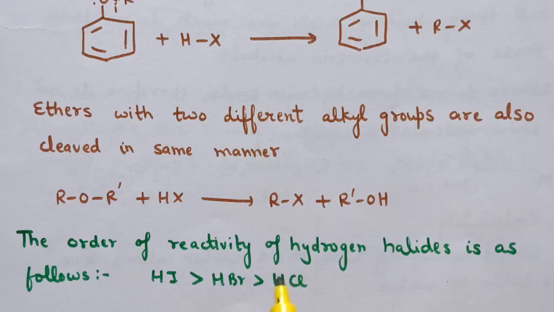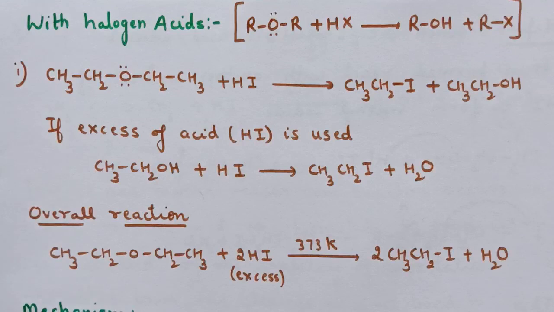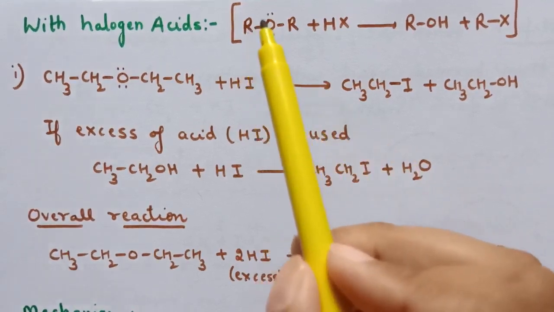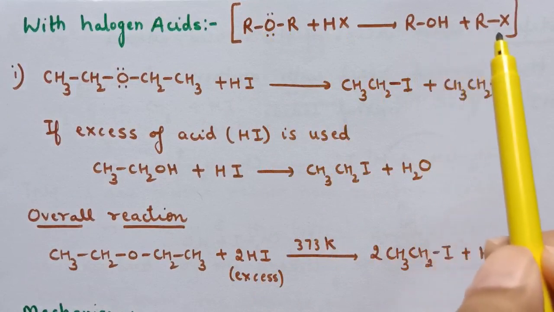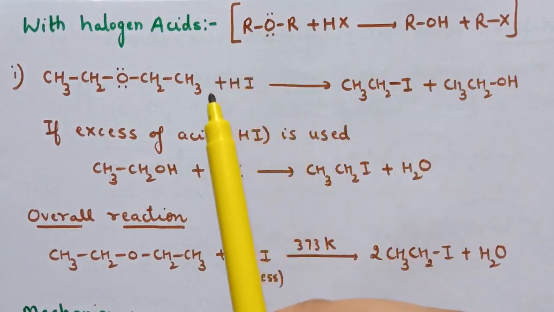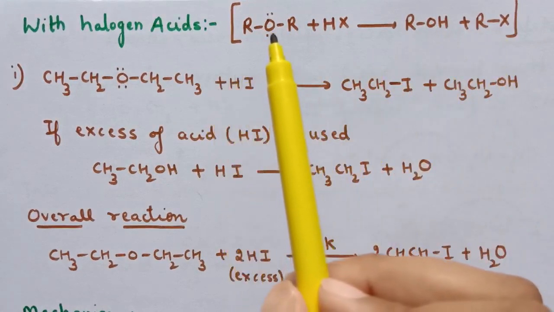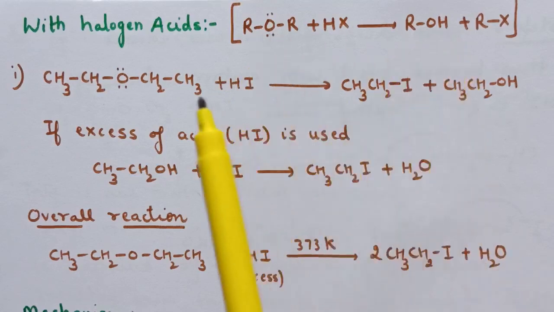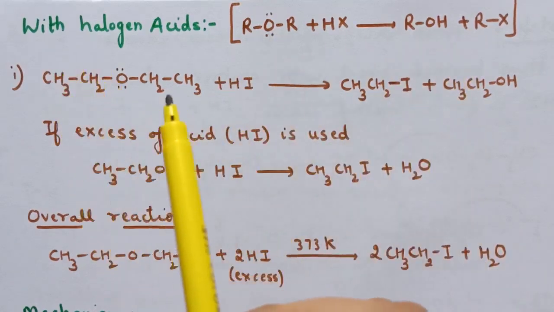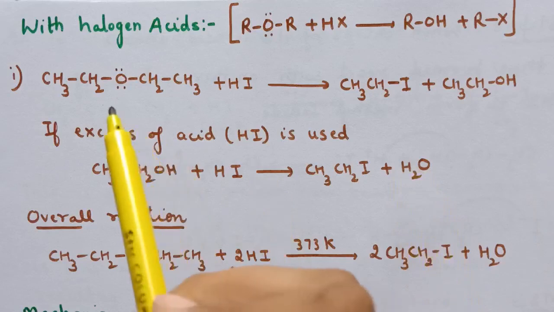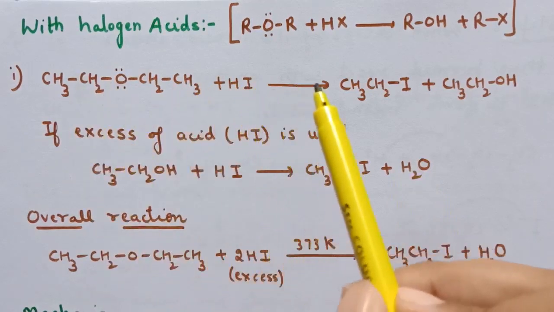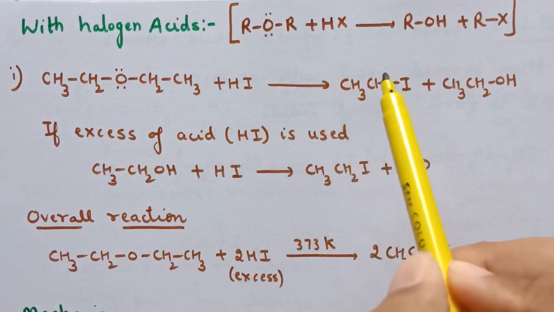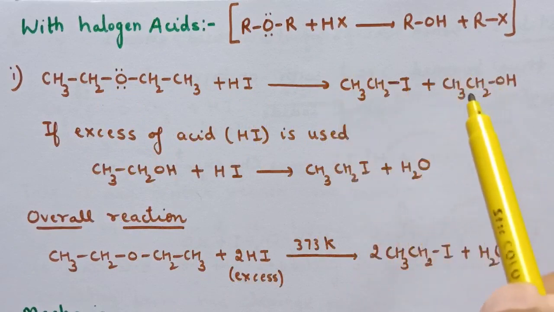Now let us understand the mechanism of this reaction in detail. So here is the reaction. ROR plus HX is giving ROH plus RX. Now with the help of an example, we will understand the mechanism of this reaction. So here, in the reaction of diethyl ether with HI, the product is ethyl iodide and ethanol.